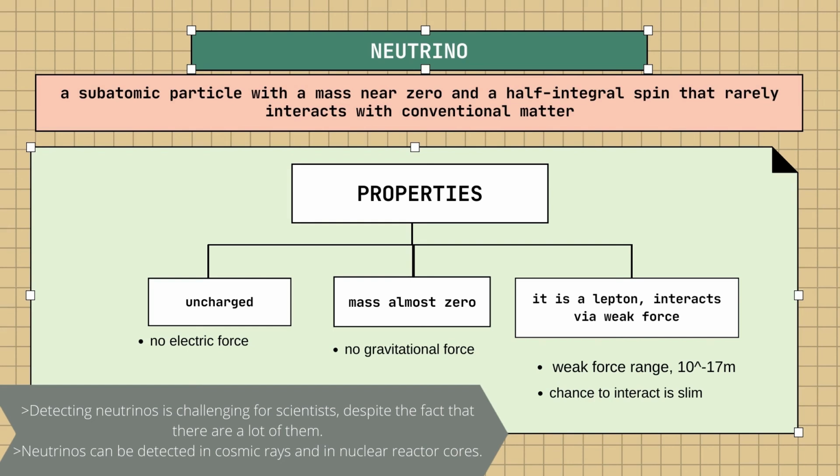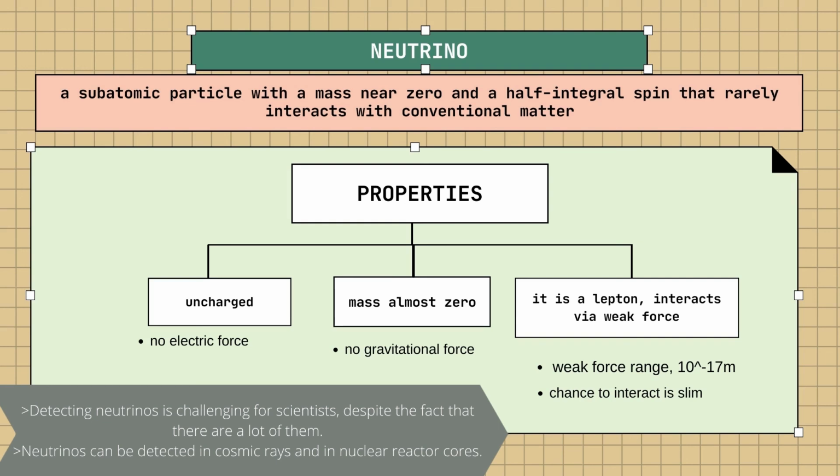Neutrino is a subatomic particle with a mass near 0 and a half-integral spin that rarely interacts with conventional matter. The properties of neutrino are uncharged, meaning no electric force, mass almost 0, and there's no gravitational force, and neutrino is a lepton that interacts via weak force.